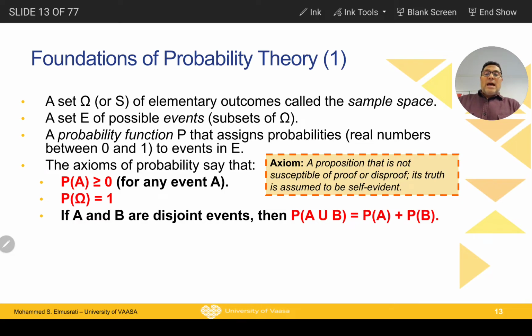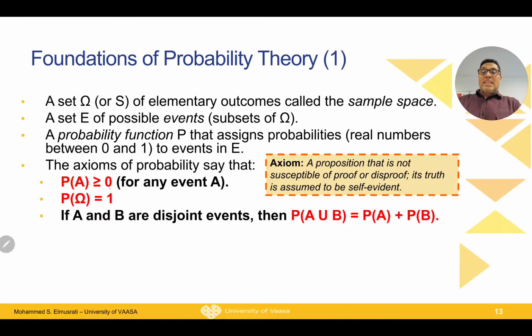Now the three axioms of probability: the probability of any event must be greater than or equal to zero, and the probability of all possible events, called the sample space, is equal to 1. The sample space is the set which contains all possible outcomes of any experiment. It can be continuous or discrete. So the probability of omega is equal to 1.